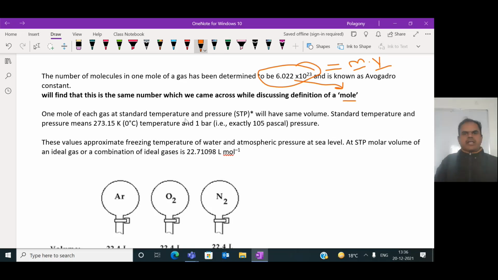1 mole of each gas at standard temperature and pressure, STP, will have the same volume. The standard temperature and pressure is 273.15 Kelvin, which is equal to 0 degrees Celsius, at 1 bar, which is 10 to the power of 5 pascals. These values approximate the freezing temperature of water and atmospheric pressure at sea level. The STP molar volume of an ideal gas or combination of ideal gases is 22.7 liters per mole.